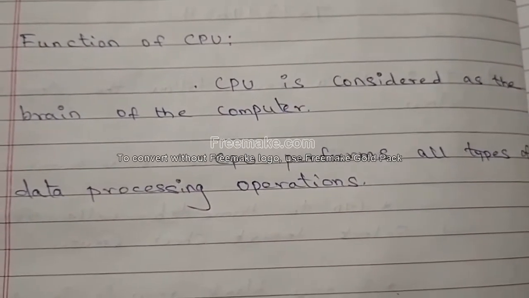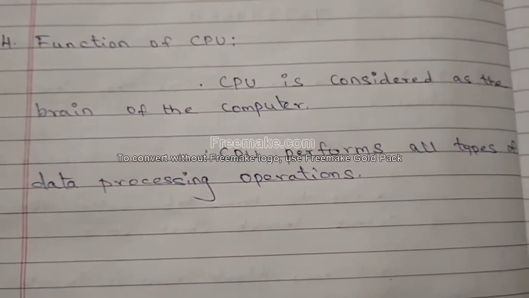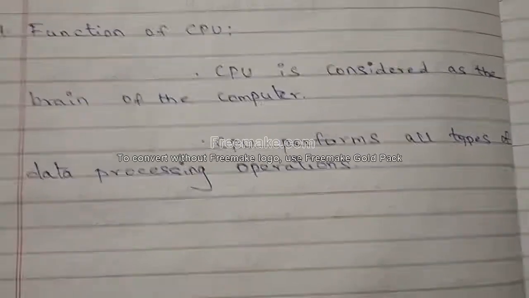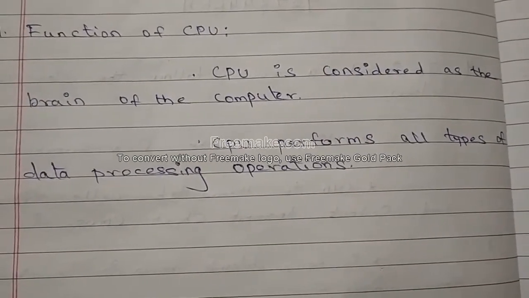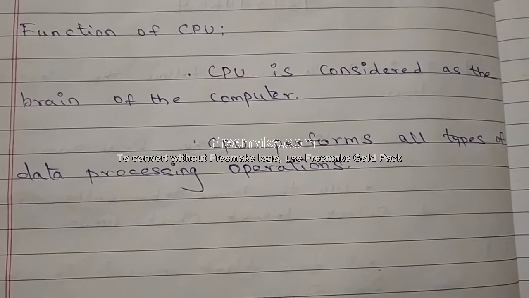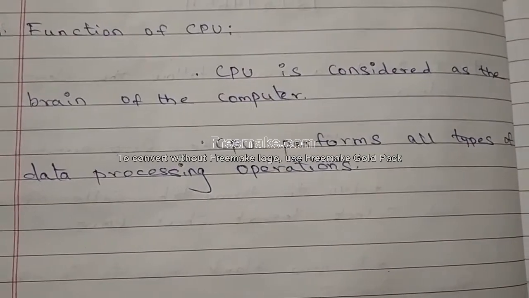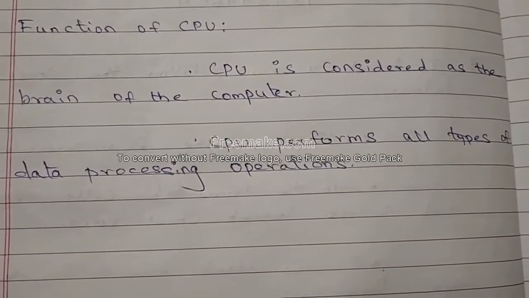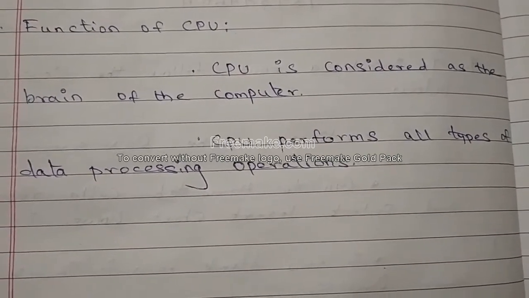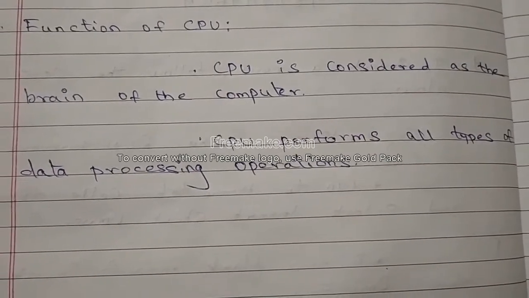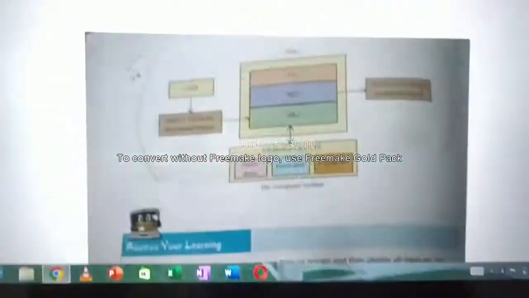CPU is considered as the brain of the computer. See this and write, so you will not make any spelling mistake. CPU is considered as the brain of the computer. CPU performs all types of data processing operations. It will process each and every data. Write these 2 points and then mark this diagram